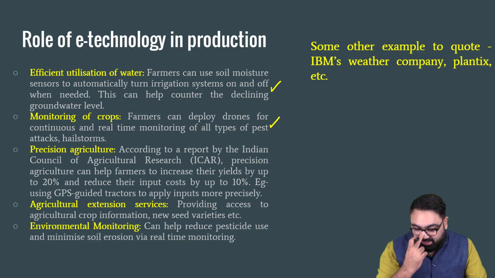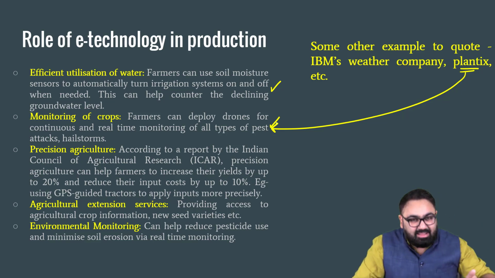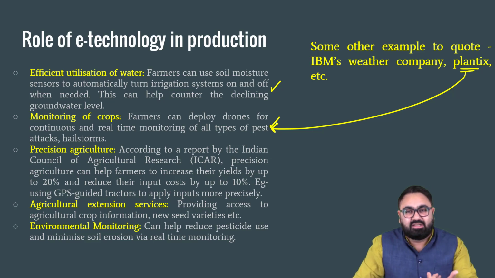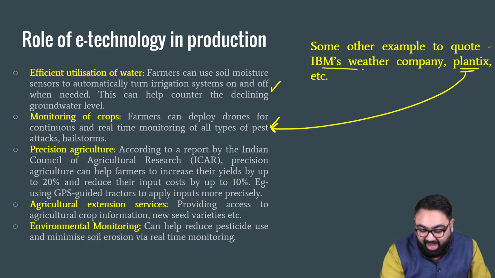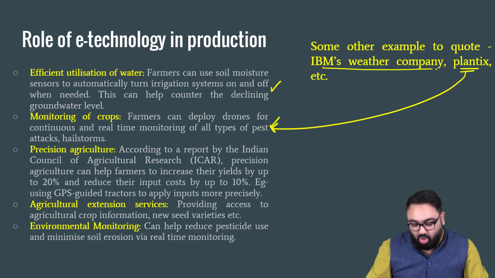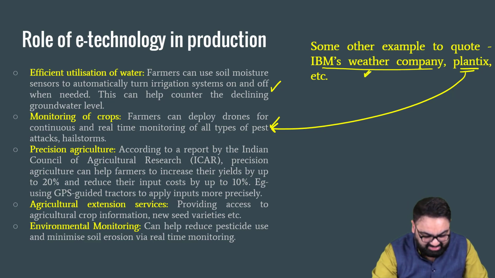Here you can give examples. For example, you can give an example of the app Plantix. It is an app developed a few years back that can scan the plants, the crops, and give a result of what is wrong with the plant. It might not be 100% effective, but it can give you an idea of what is wrong if the plant is going bad. There is also an app by IBM called IBM Weather Company. It's an entire organization that aims to predict weather conditions precisely to help the farmers and all other people working in a field which can be affected by weather. So something like this can also be made an example.